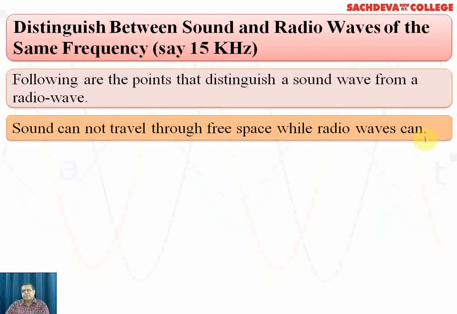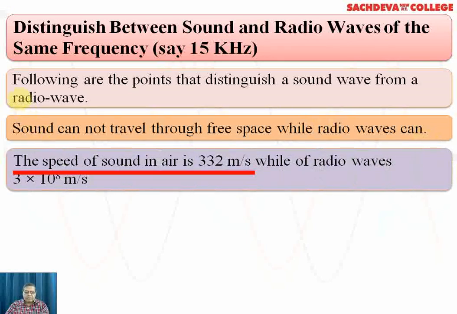The sound waves can propagate through solid, liquid, and gases. The speed of sound is 332 meters per second, and this can be calculated with the help of Laplace formula, which we will further discuss later on.